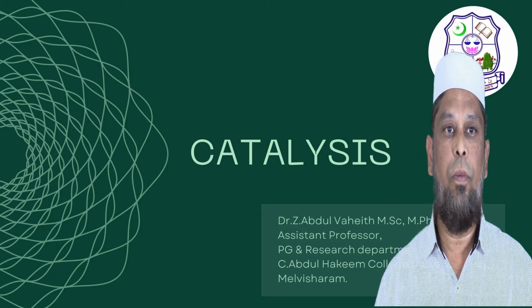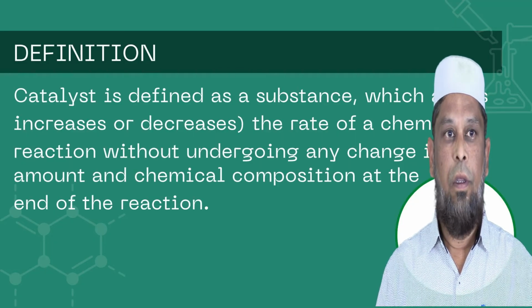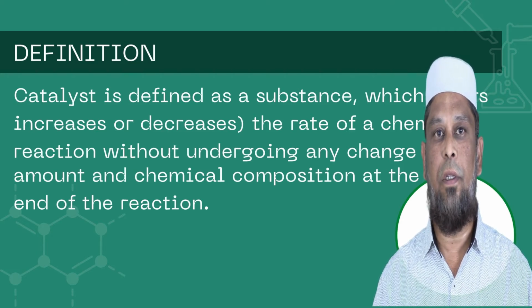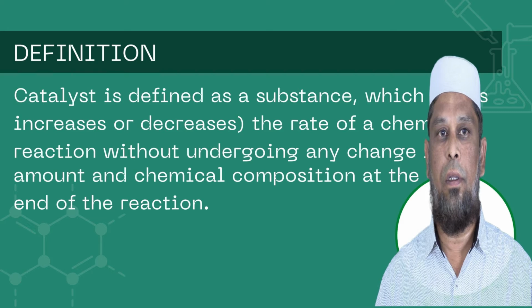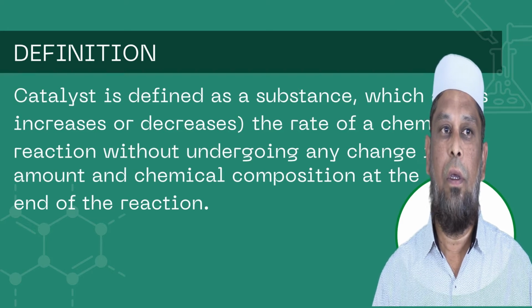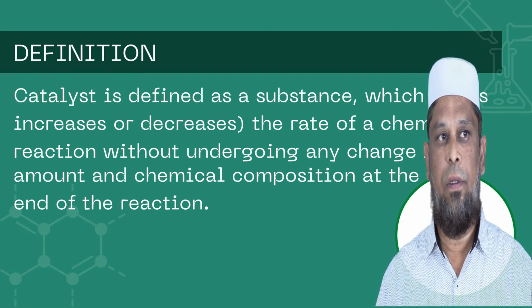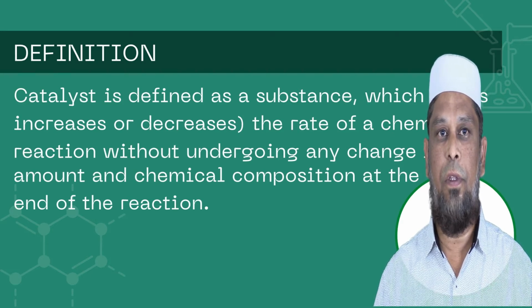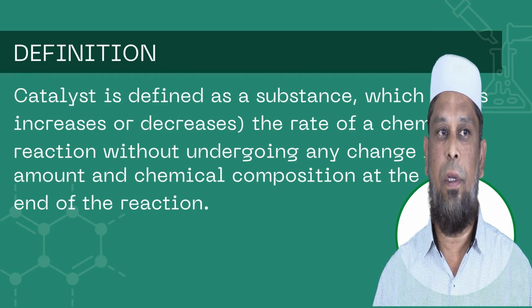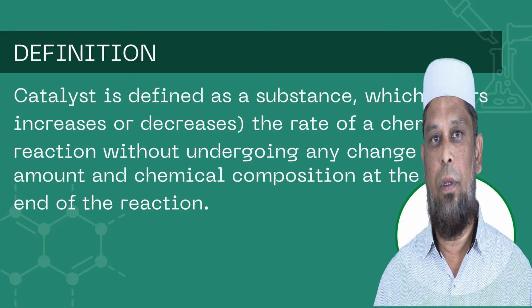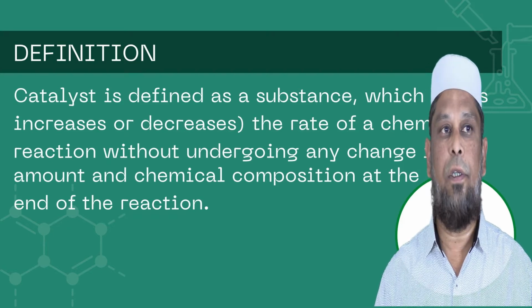Today we are going to discuss catalysis. We can see the definition of a catalyst. A catalyst is defined as a substance which alters the rate of a chemical reaction without undergoing any change in the amount of its chemical composition at the end of the reaction. That means a substance which increases or decreases the rate of a chemical reaction without undergoing any change in amount. So we call it a catalyst.